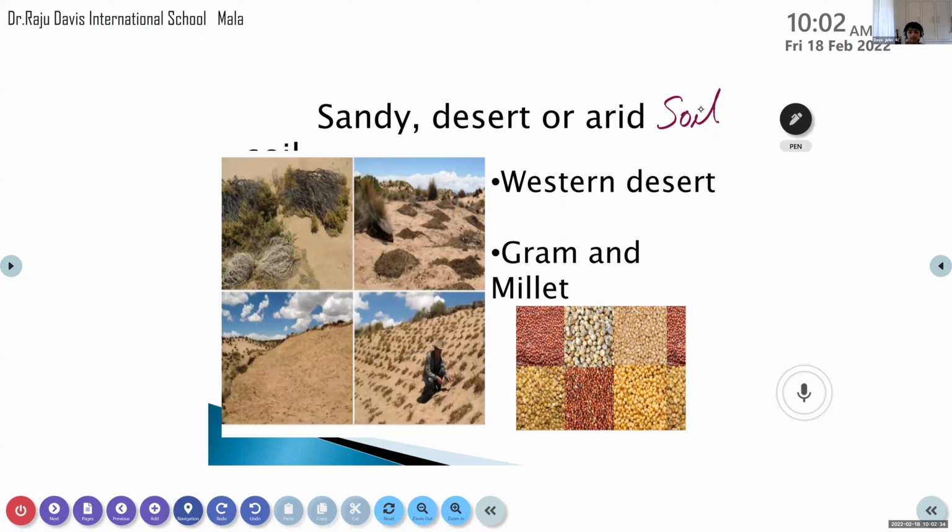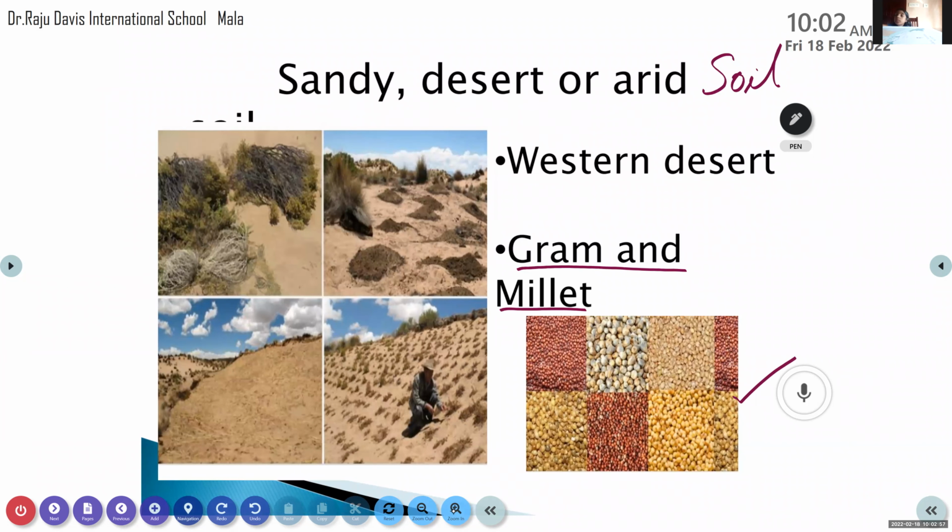In the western desert. And what are the main crops there? Gram and millet. These are the things they can cultivate there.